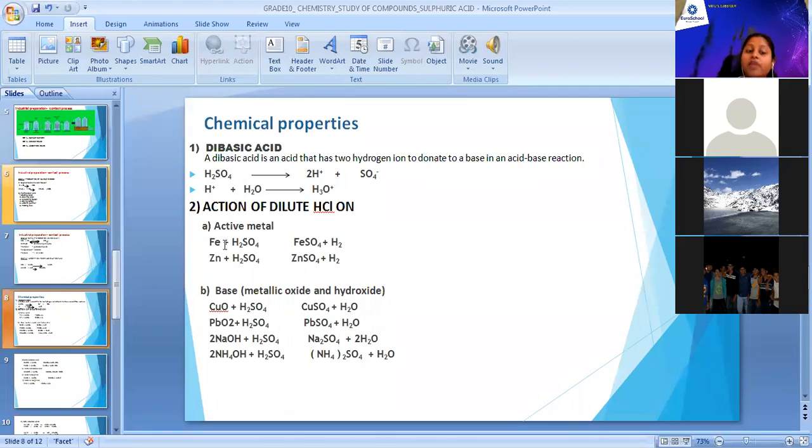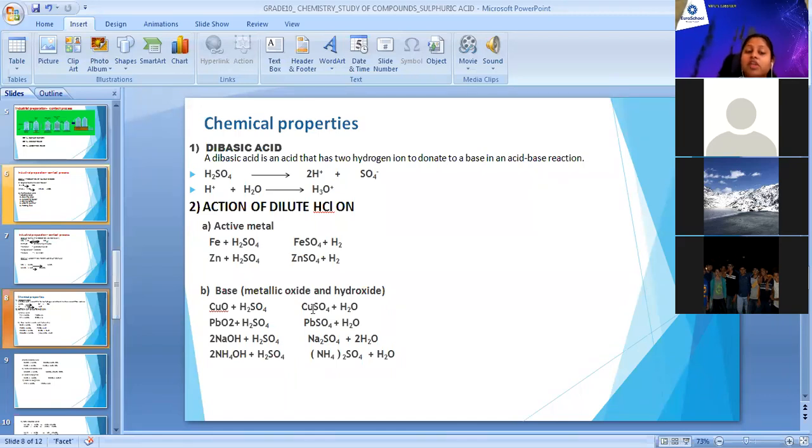It means when active metals react with dilute sulfuric acid, they produce the respective sulfate with formation of hydrogen gas in the reaction. Okay, then reaction with bases. In bases we have taken metallic oxide and metallic hydroxide. So metallic oxide, when it reacts with sulfuric acid, again produces the respective sulfate with formation of water molecules in the reaction.